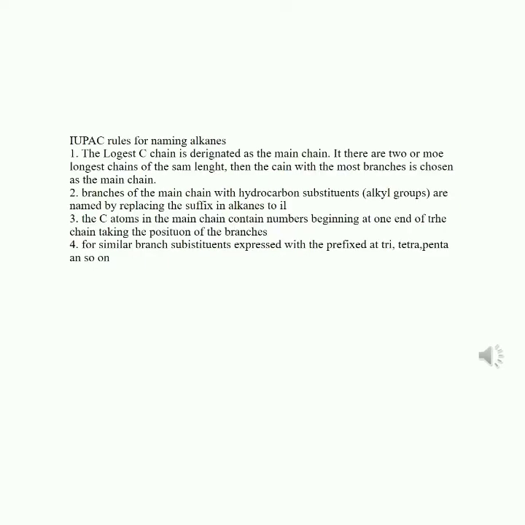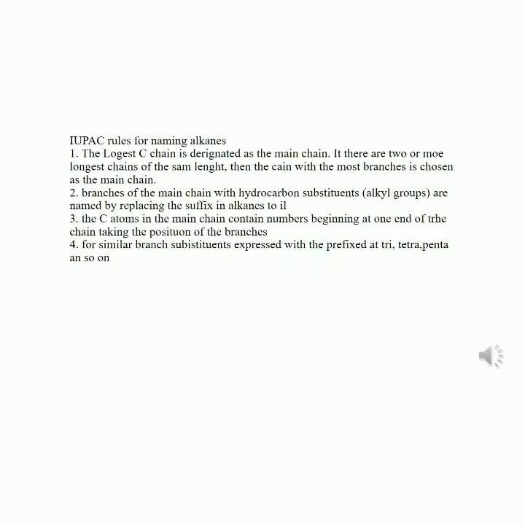IUPAC rules for naming alkanes. 1. The longest C chain is designated as the main chain. If there are two or more chains of the same length, then the chain with the most branches is chosen as the main chain. 2. Branches of the main chain with hydrocarbon substituents or alkyl groups are named by replacing the suffix -ane in alkanes to -yl. 3.